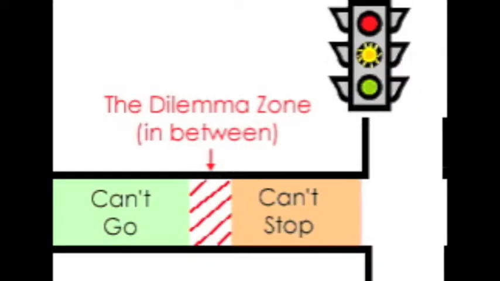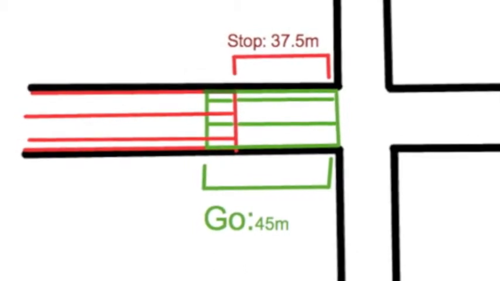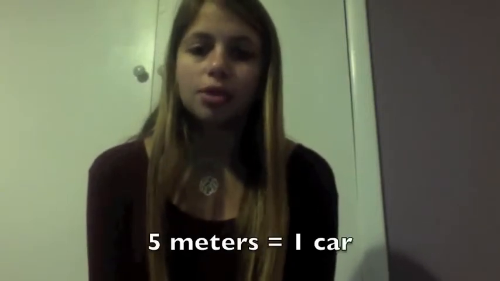If the stop zone is equal to the go zone, the zones do not overlap, therefore there is a gray area where the car has neither enough room to stop or go. If the go zone is less than the stop zone, there is also a gray zone where the car has neither enough room to stop or go. When the go zone is greater than the stop zone, there is an overlap part where it is okay to stop or go. For every 5 meters that the go zone is greater than the stop zone, that represents one car going through a yellow light.